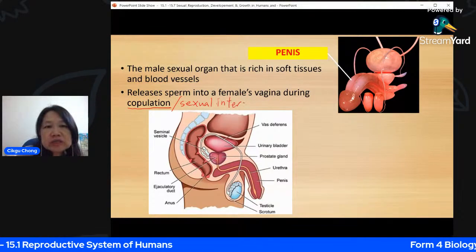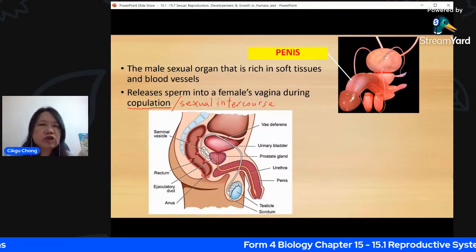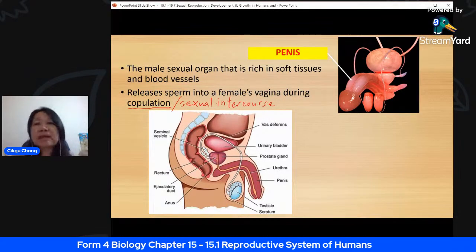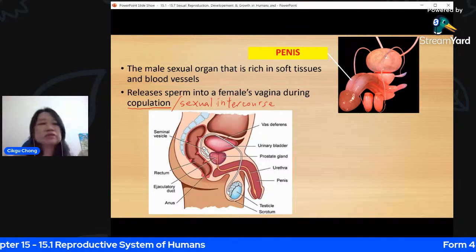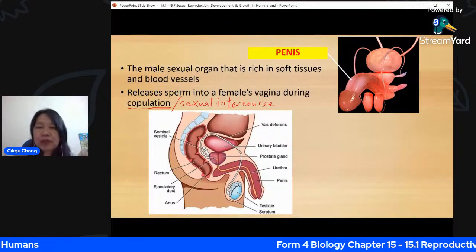All right. So if it's not technical, you will say having sex. But try to avoid using these words. When you talk about having sex, that is called layman's term. But when we write in terms of science and all that, we will say copulation, or we say sexual intercourse.